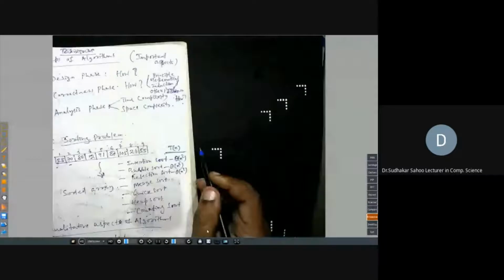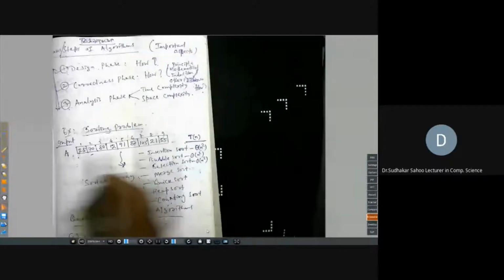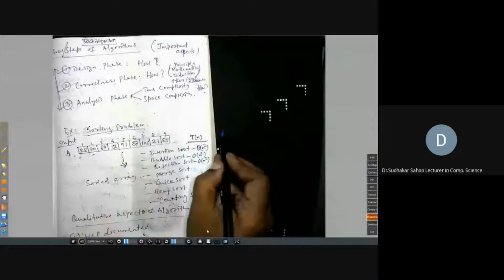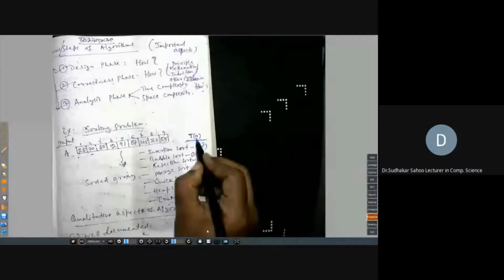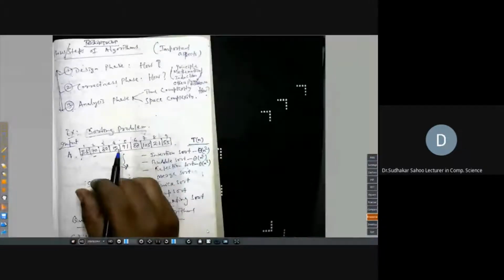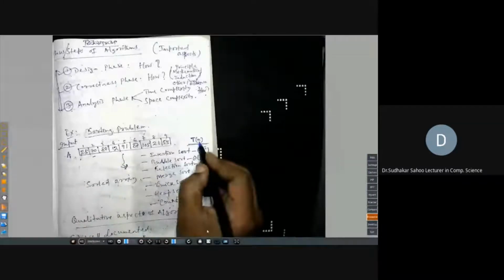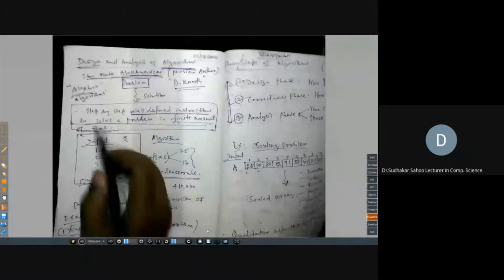Time complexity T is a function which depends on n. What is n? n is the input size. It can be 9, it can be 9,000, it can be 10,000 elements or 10 lakh elements. In this particular example, n is the array size. In other problems, that is your n. In general, n is the input. For any algorithm we are giving input, and n is the size of the input.